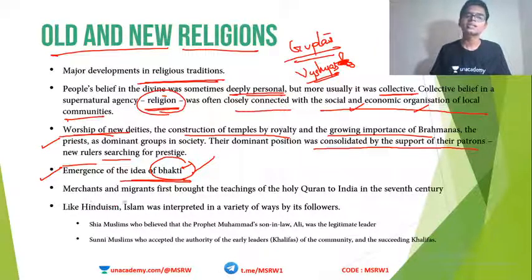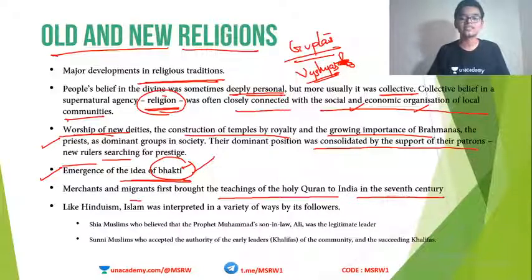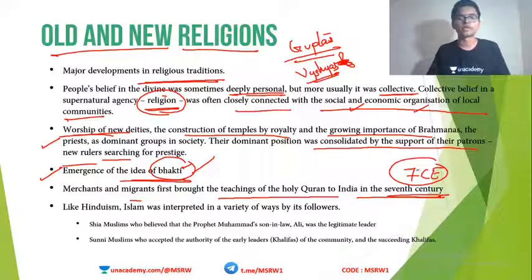Okay, now merchants and migrants first brought the teachings of Holy Quran to India in the 7th century. So it was in the 7th century AD that Islam came to India. Okay, Islam originated in the Arabic region, in the Persian region, and it came to India along with the merchants and migrants in the 7th century AD.